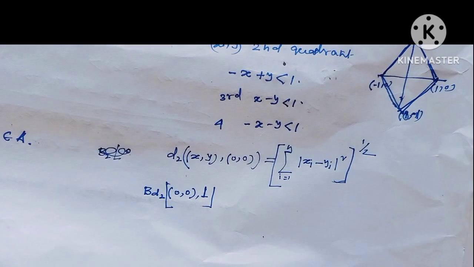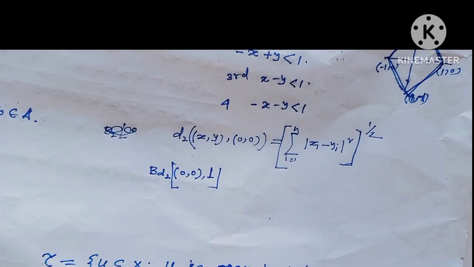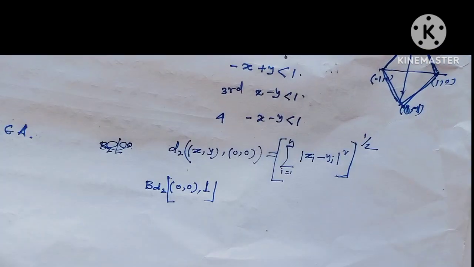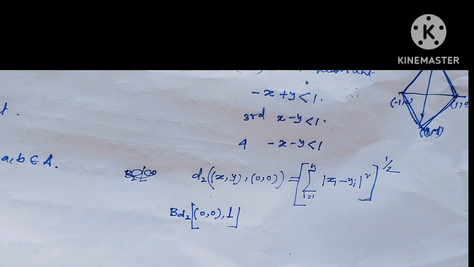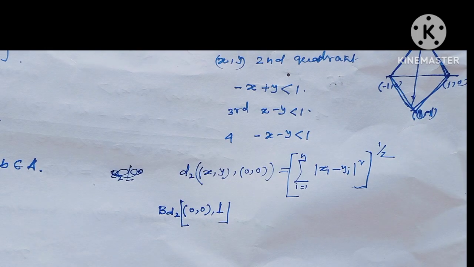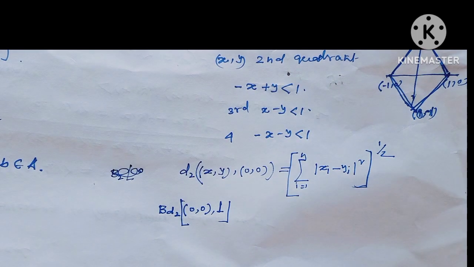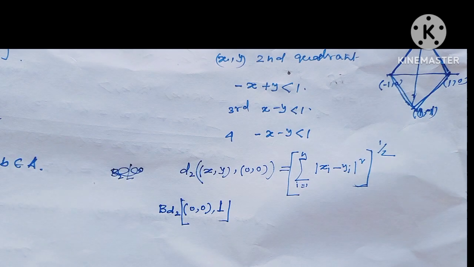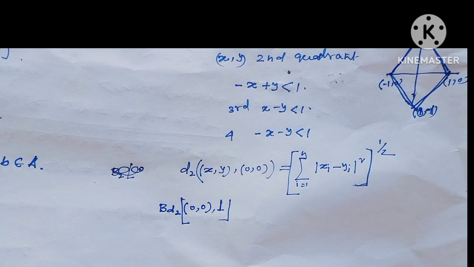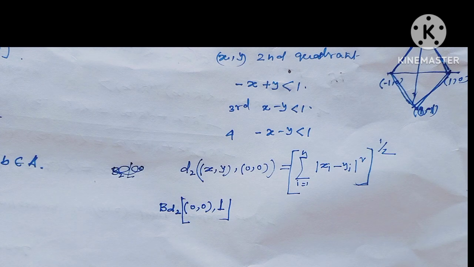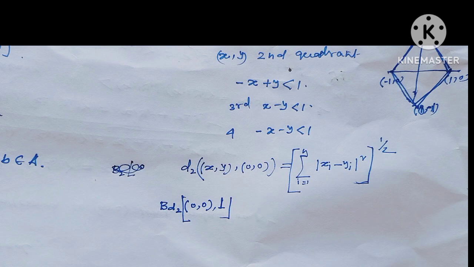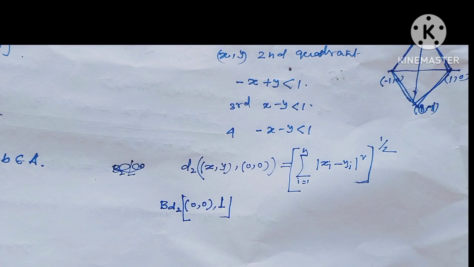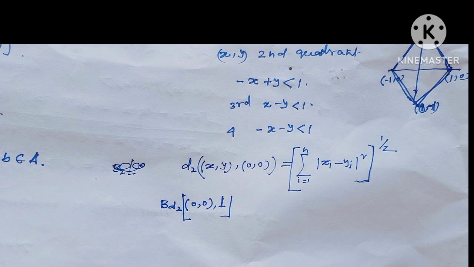D2(x,y) with center (0,0) is the summation from i equal to 1 to n of (xi minus yi) whole squared, to the power half. This is D2(x,y), and if we consider the metric space D2 with center (0,0), obviously we all know it is defined as the summation from i equal to 1 to n of (xi minus yi) whole squared, to the power half, because here I have considered n equal to 2.